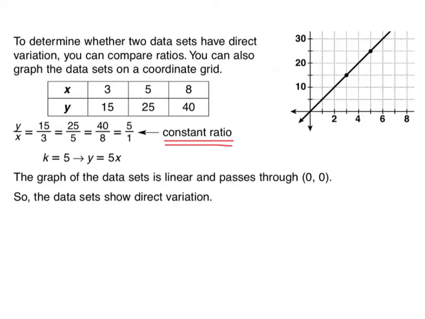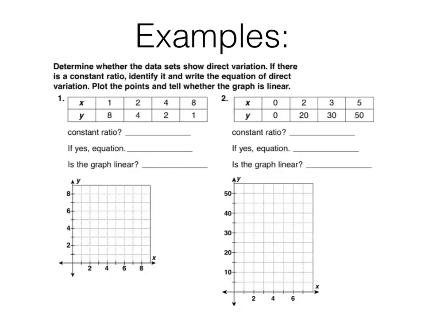Okay, so in this case, they do show a direct variation, and we know because of that constant ratio. Let's try a couple more. If you're getting the hang of it, copy it, pause it, and try it. Otherwise, let's do these together. So we're going to start by taking these values in here. We're going to determine if there's a direct variation. If there is, we're going to identify the ratio, write it in the equation, and plot the points on the graph to see definitively whether or not it's linear.